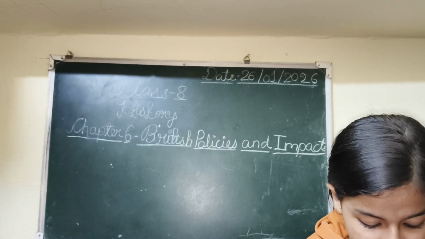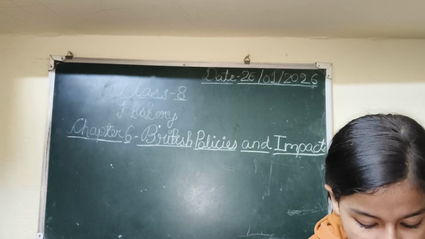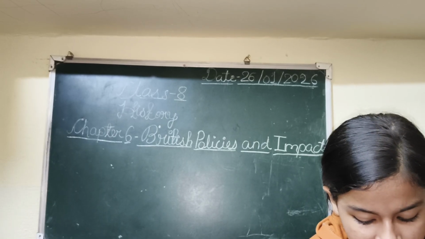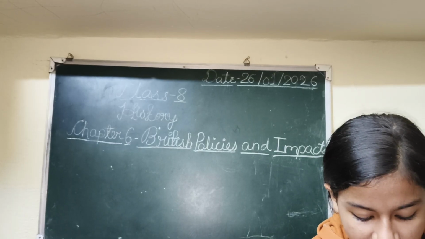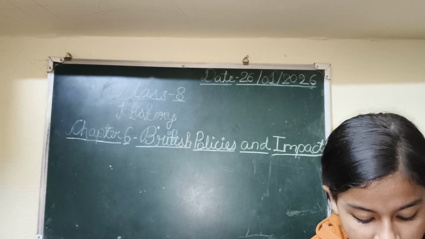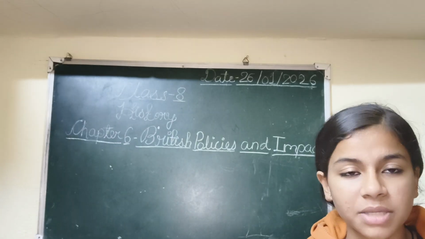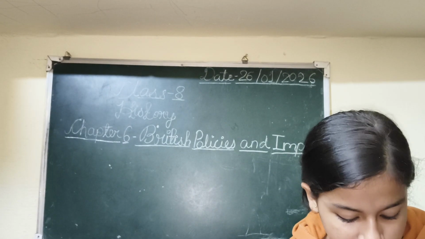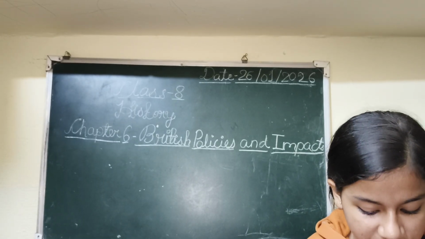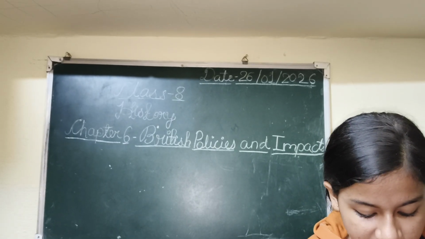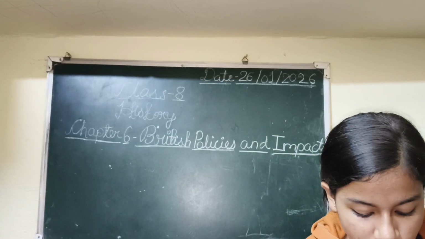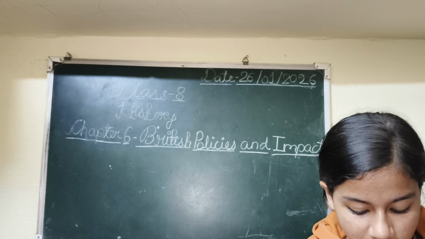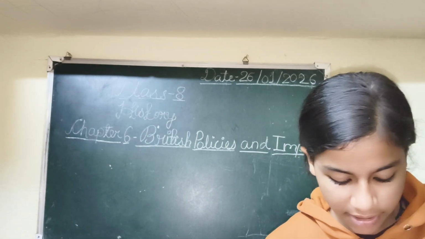Then, ninth one, if a zamindar failed to pay his dues, the land was confiscated under: permanent settlement, Mahalwari system, Ryotwari system, Izzadari system. The answer is permanent settlement. Because whenever the zamindar did not pay his dues in the fixed time, the land was confiscated, and under the permanent settlement he had to pay more and more tax for two or more months, and the land was also under the permanent settlement.